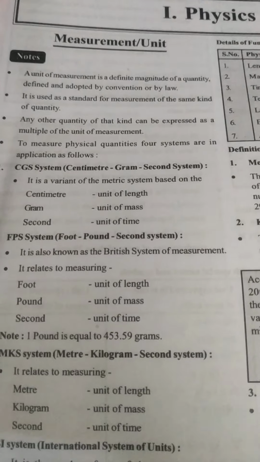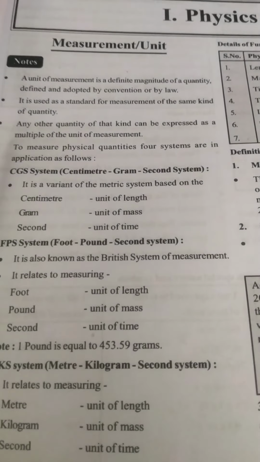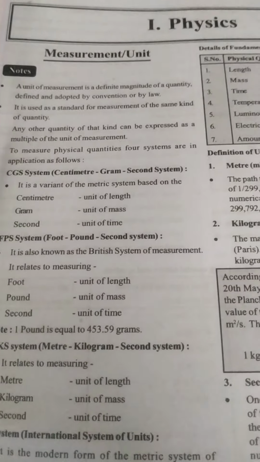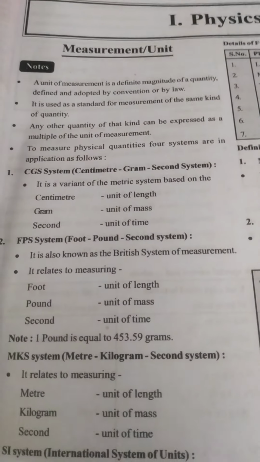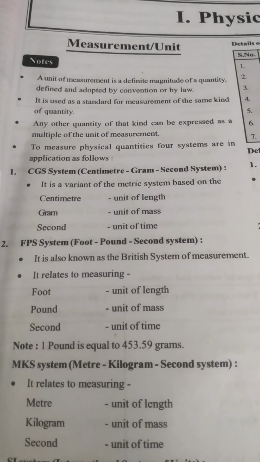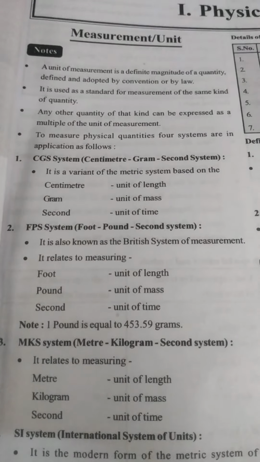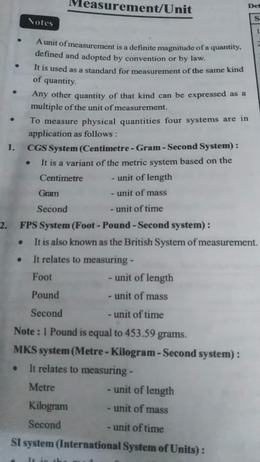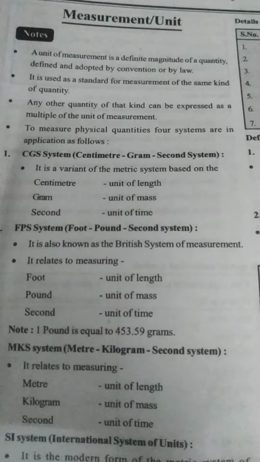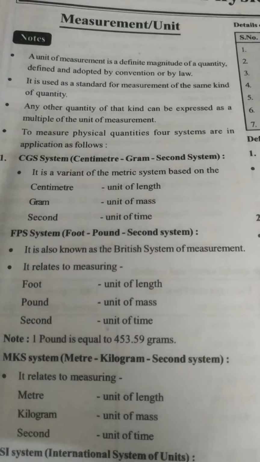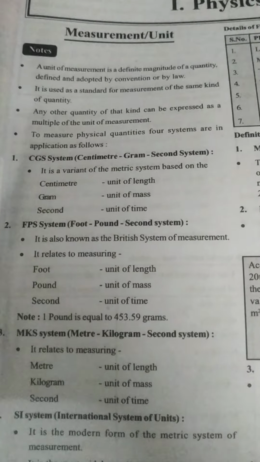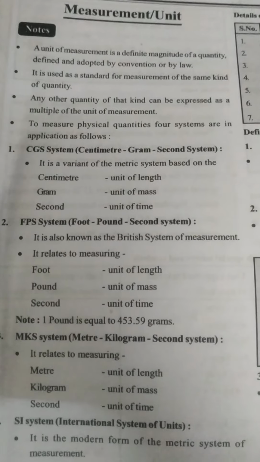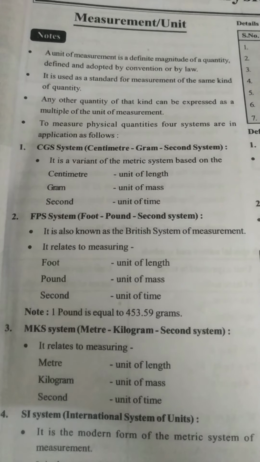First system that is included in the concept of measurement is the CGS system. CGS system means centimeter gram second system. Centimeter is the unit of length, gram is the unit of mass, and second is the unit of time. Now coming to another system, the FPS system, foot pound second system. Foot again stands for unit of length, pound for unit of mass, second for unit of time. 1 pound is equivalent to 453.59 grams.